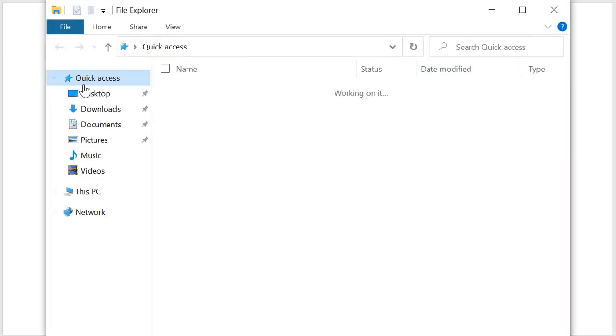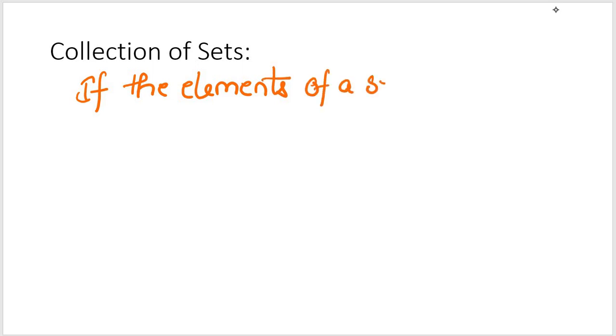Now let's talk about collection of sets. I may come across a situation where the elements of a set are sets themselves.